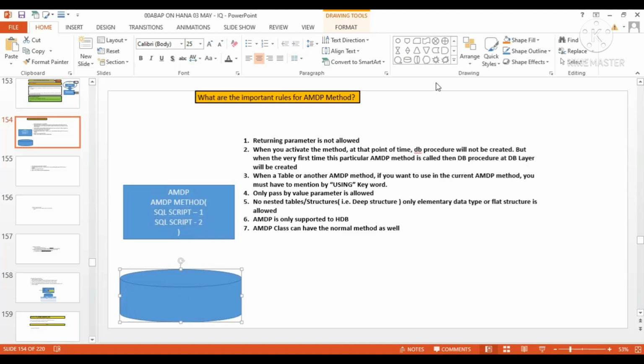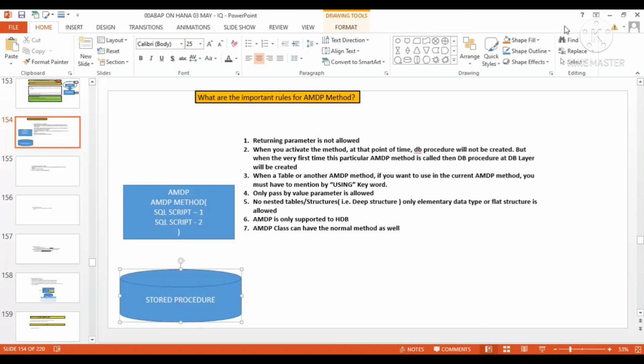When does it get created? Write here in the chat box.